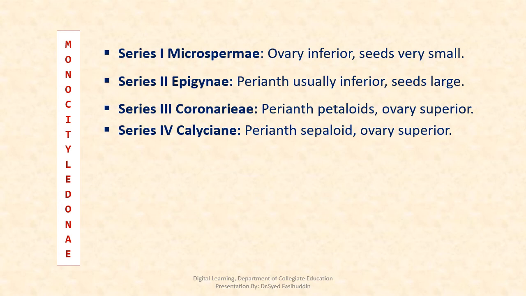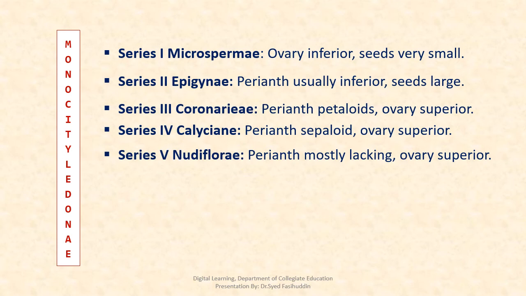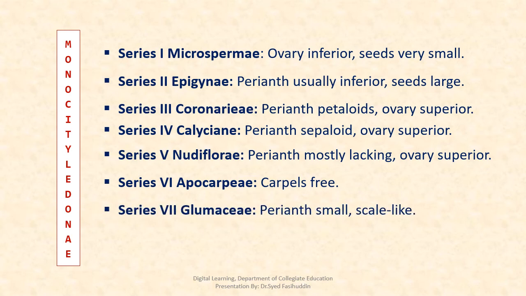In Calycinae, perianth is sepaloid, ovary is superior. In Nudiflorae, perianth is mostly lacking, ovary is superior. In Apocarpae, carpels are free. In Glumaceae, perianth is small, scale-like.